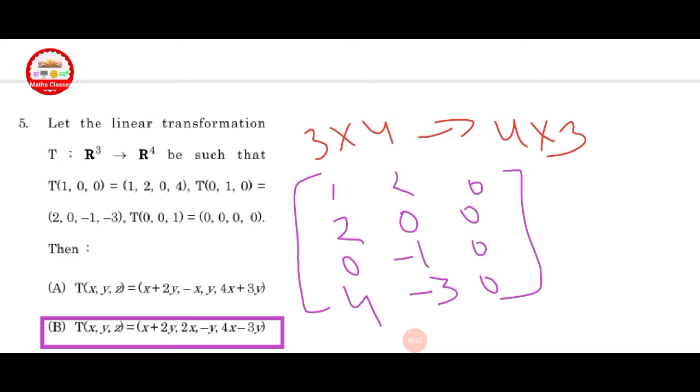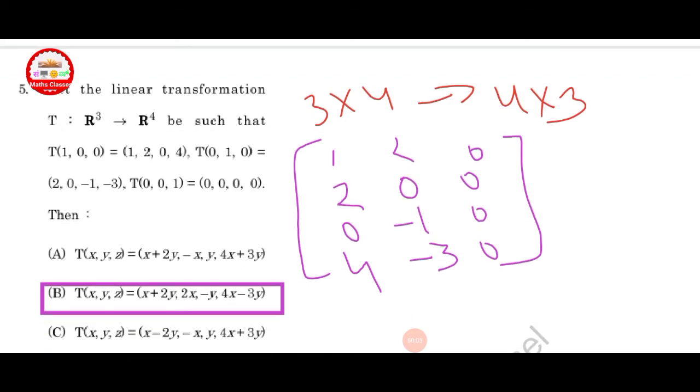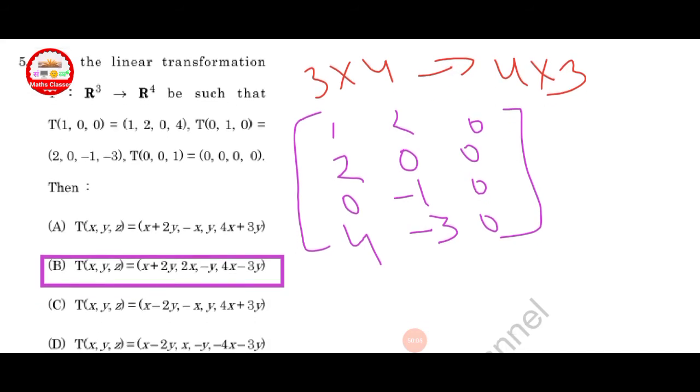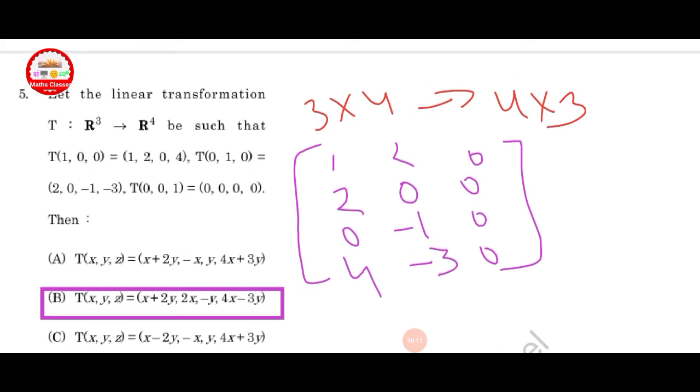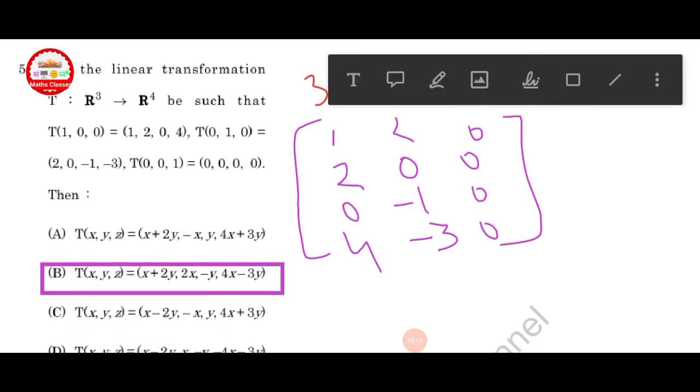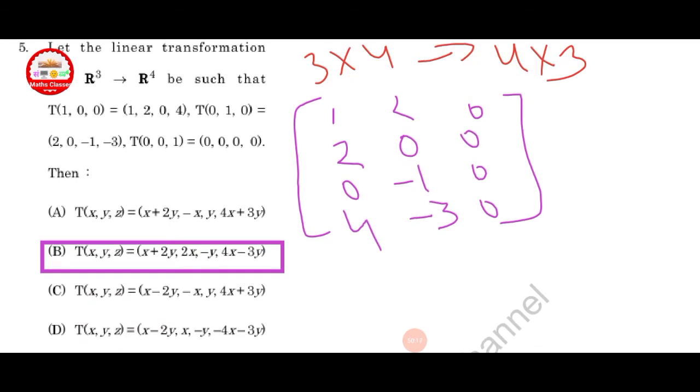Next question. Let the linear transformation T from R cube to R4 be such that T of (1, 0, 0) is equal to (1, 2, 0, 4). Three conditions are given, along with options. First of all, the condition T(1, 0, 0) equal to (1, 2, 0, 4) is given. We can check in the options.